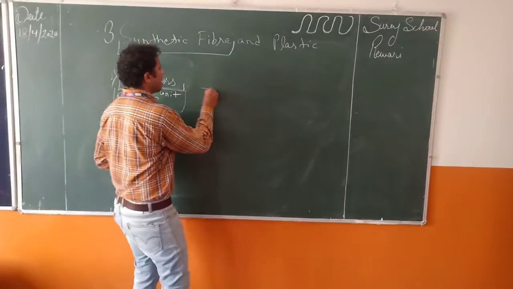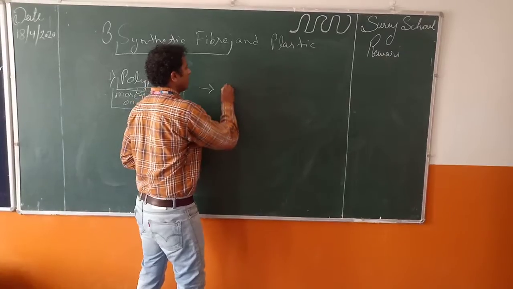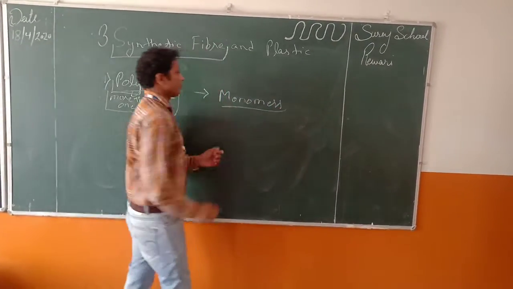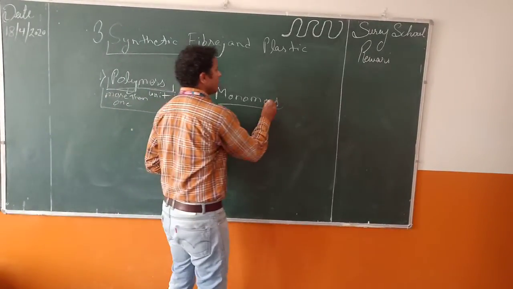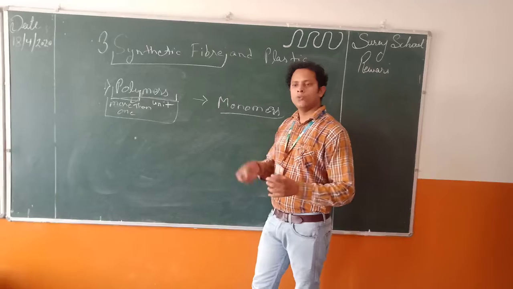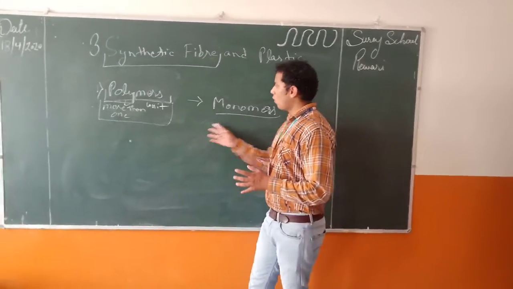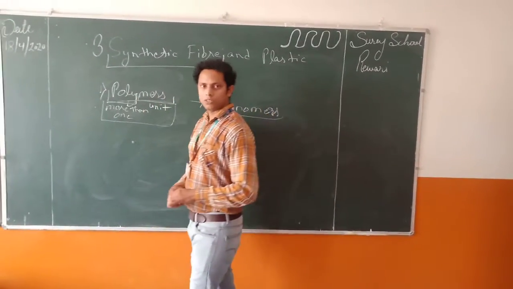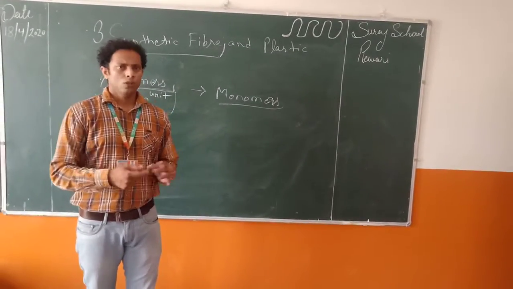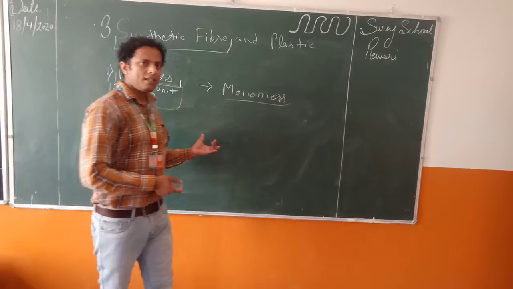These small units are known as monomers. So monomers are small units, which in a long chain are known as polymers. Polymers can be a simple chain or cross link. We will see this by example.